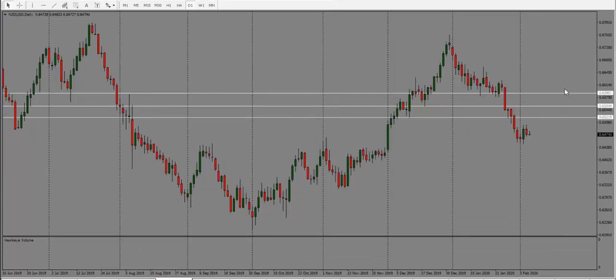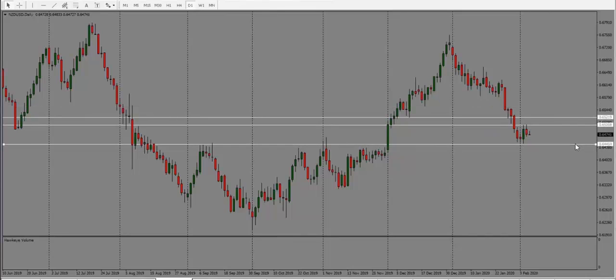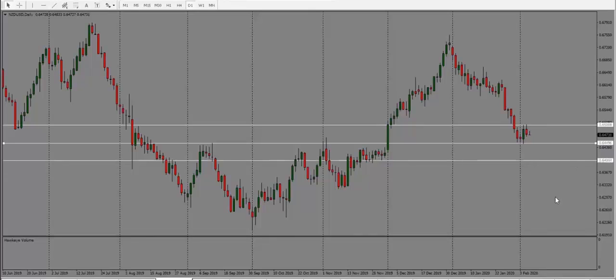New Zealand dollar, this one is also looking bearish. We have had a nice bearish candle close for the day. Next target here is back into the bottom of this range that price has been trading in for a while. 0.6450 is the first target, and then below that we have 0.6400. So that's the second target. So bearish bias here for New Zealand dollar.